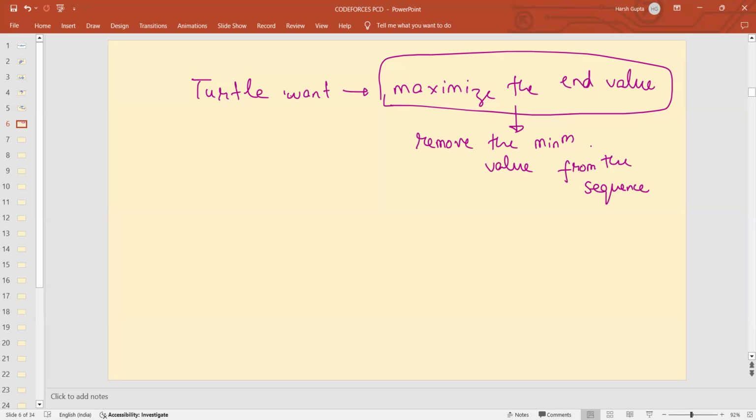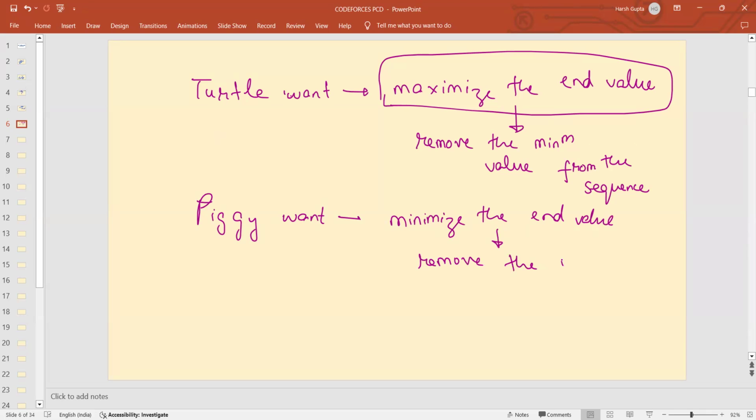Similarly, what does Piggy want? Piggy wants to minimize the end value. So can I say that Piggy will remove the maximum value from the sequence?